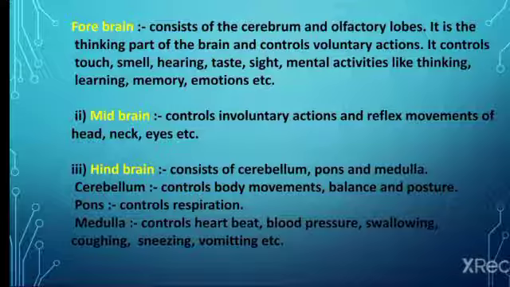The hindbrain consists of the cerebellum, pons and medulla. The cerebellum controls body movement, balance and body posture. The pons controls respiration; the medulla controls heartbeat, blood pressure, coughing, sneezing, vomiting, etc. These are all controlled by the hindbrain.